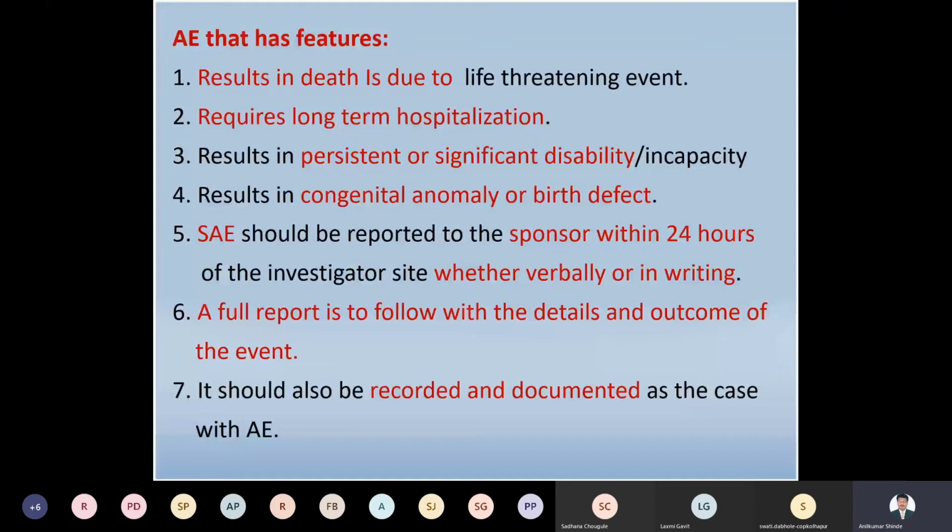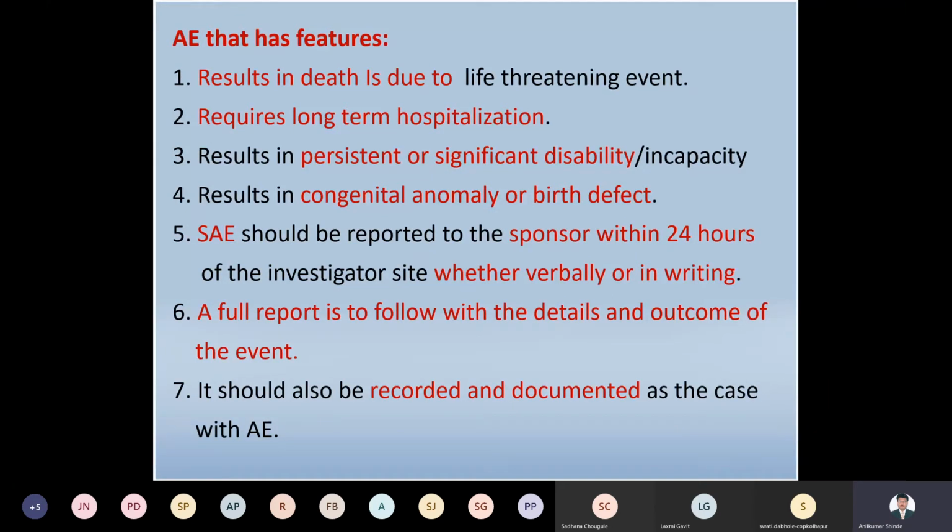Then the result may be a congenital anomaly or birth defects. Sometimes if I administer new drugs, there may be chances of different adverse events. If a particular drug is administered to a pregnant lady, it may cause a birth defect in her baby, right? So this is one of the aspects. This is an adverse event. Then serious adverse events should be reported to the sponsor.